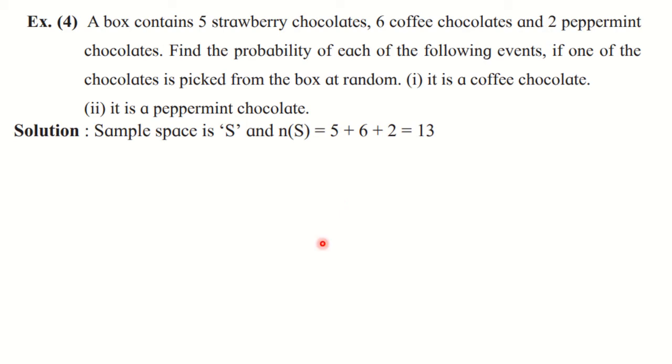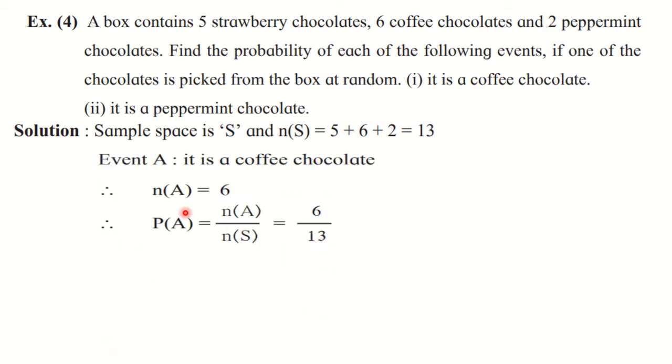Now take the first event as event A. So event A is that it is a coffee chocolate. So how many coffee chocolates are there? 6 are there. So write down n of A is equal to 6. We have this in the question. And from that you can find out P of A, that is n of A upon n of S, equal to 6 upon 13.